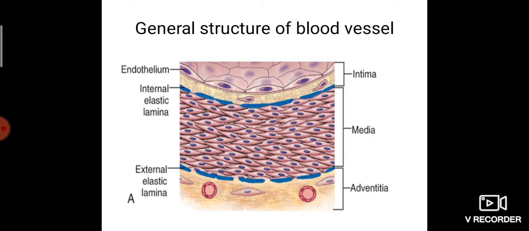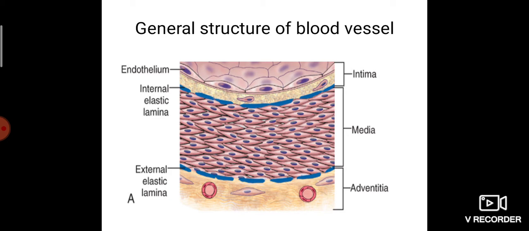So in the tunica intima, we have endothelium, just below that the subendothelial connective tissue, then the layer given in blue color is the internal elastic lamina. These are the three components that constitute the first layer, the tunica intima. That's the innermost layer, the layer close to the blood. So endothelium, subendothelial connective tissue and internal elastic lamina.